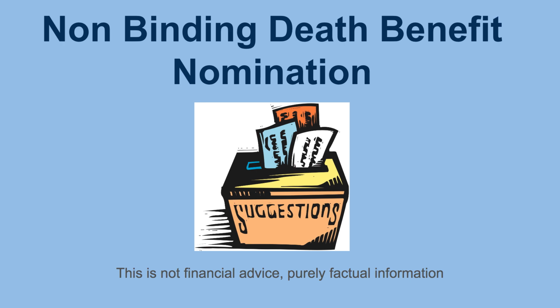Say, for example, if you nominated, let's just say, your sister or your mate, but you've actually got a wife and two children, okay, and you just hadn't updated it, they may find it more appropriate to send the funds to your wife, as an example. Okay, so again, non-binding death benefit nomination is just a suggestion to the super fund.